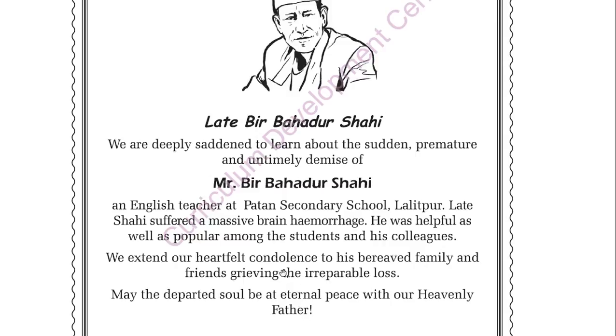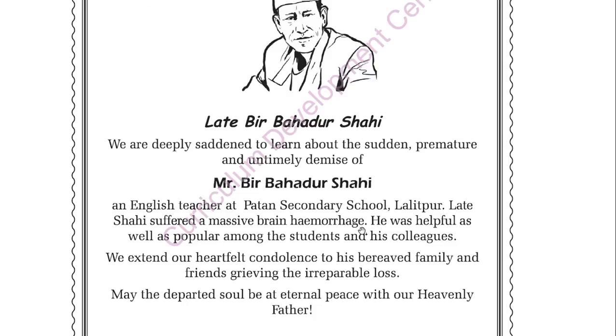Okay, so now see, in this condolence message you can see that the name of the person is given. First of all, we will show our grief, our sadness, when we come to know about the death of the person. Then the introduction of the person, who that person is. That person is an English teacher at Patan Secondary School, Lalitpur. Then you will write the reason of his death in one or two lines.